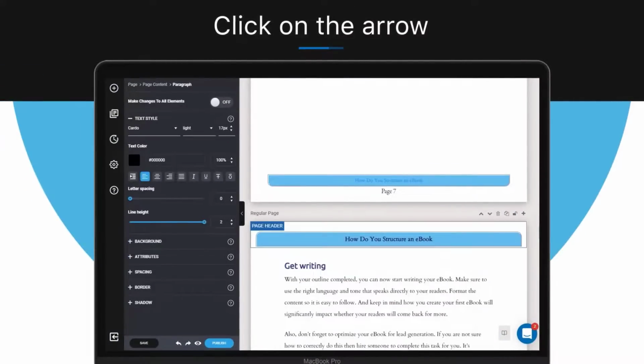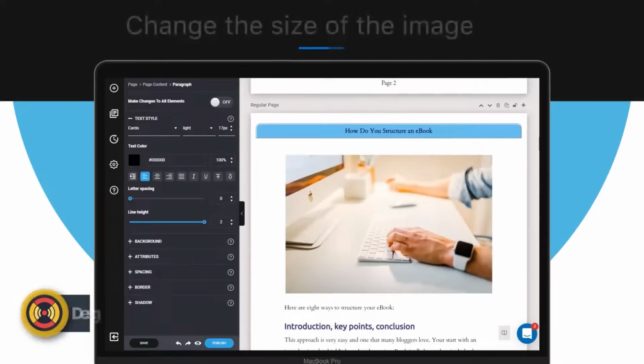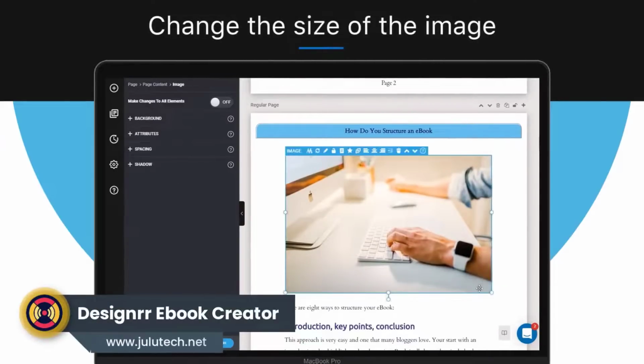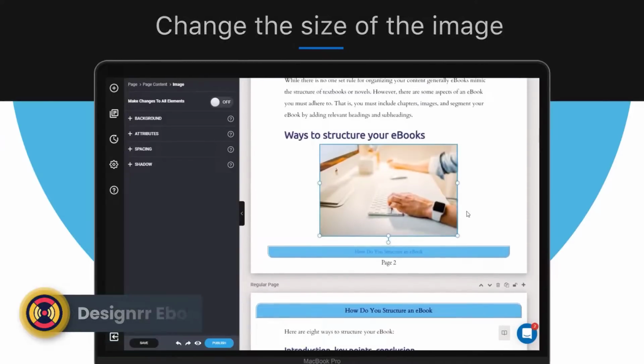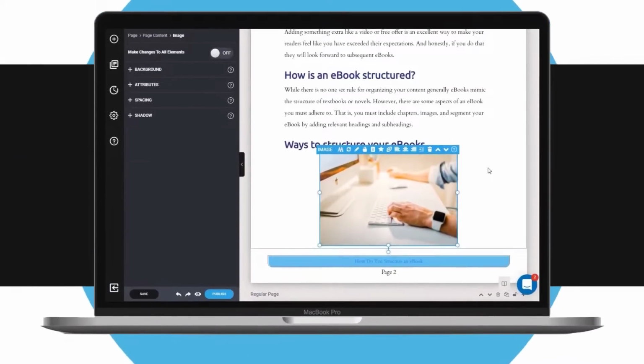Or in the case with that image, the other thing you can do is decrease the size of the image like that. Here you are. That's how to remove any blank space in your ebook within Designrr.